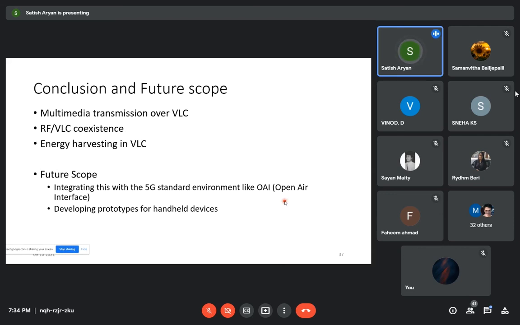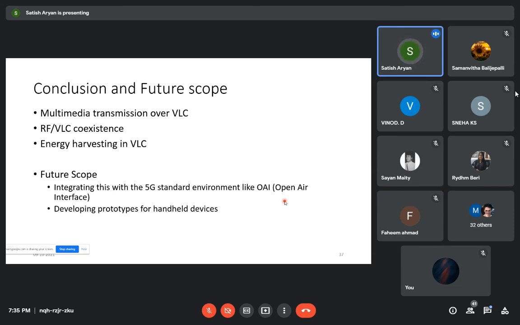I also discussed our works in multimedia transmission, like what is unidirectional, what is bidirectional, where their significances are, and what RF and VLC coexistence is, whether it is needed, what the scenario is, and how to implement RF VLC coexistence in a lab. I also discussed energy harvesting in VLC, and one more topic called DCM.